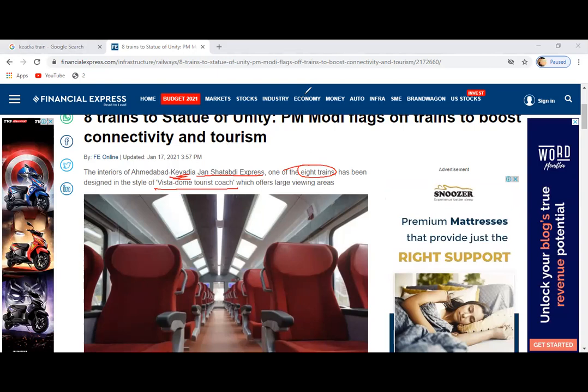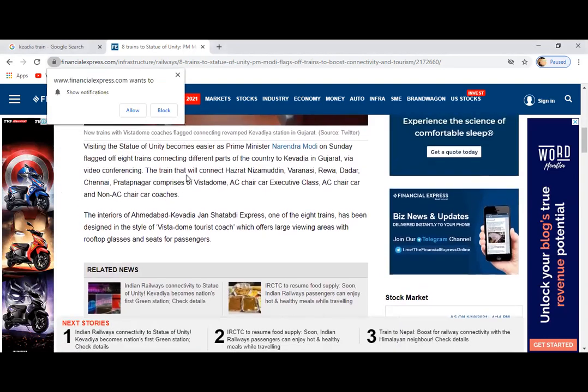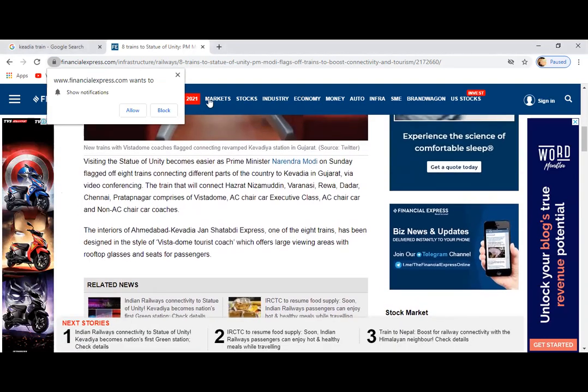You get larger space to look outside, and the windows are completely glass. This is the specialty. They can also ask from which places it is connected, so write this down. It is connecting from Hazrat Nizamuddin, that is Delhi, Varanasi, Riva, Dadar, Chennai, Pratap Nagar.